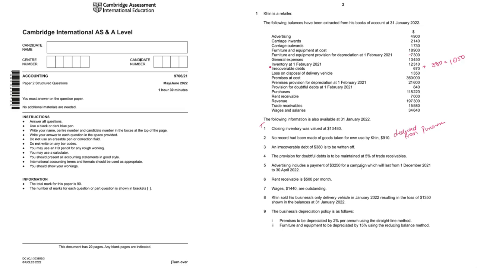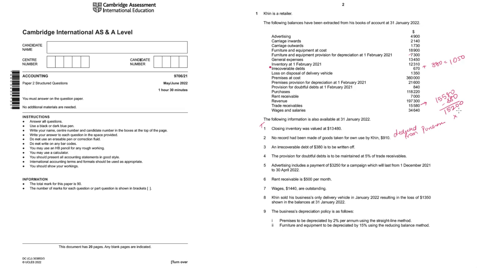Provision for doubtful debts is to be maintained at 5% of trade receivables. Now in the trial balance, the trade receivables is at 15,580. But out of this, there is an additional irrecoverable debt given, 380, in adjustment number 3. So to calculate the net trade receivables, first you will have to subtract 380. So you get 15,200.